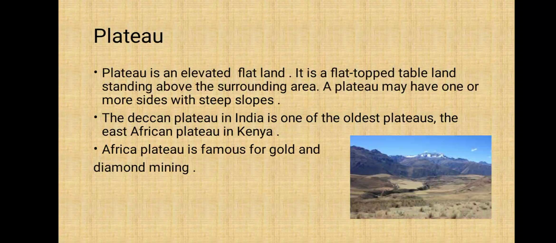Plateaus. A plateau is an elevated flatland, comparatively higher than the plain area, but the top of a plateau is always flat, which is known as tableland, standing above the surrounding areas. This place is known as a plateau. A plateau may have one or more sides with steep slopes. The height of a plateau often varies from a few hundred meters to several thousand meters. Plateaus, like mountains, may be young or old.